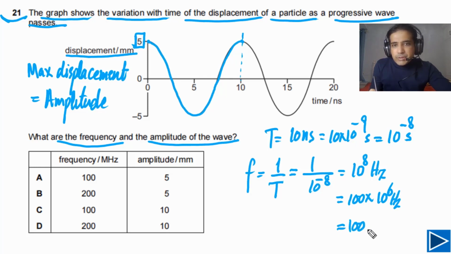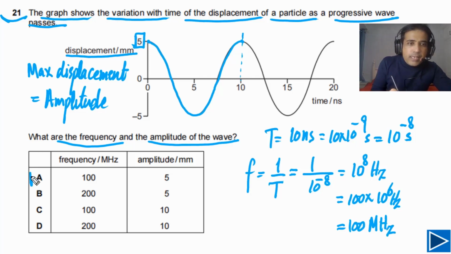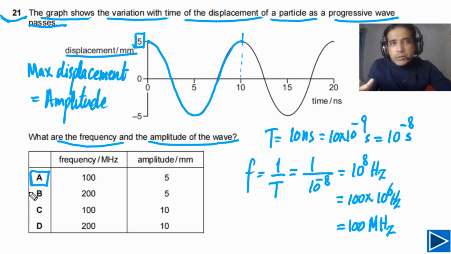So the frequency is equal to 100 megahertz. The answer for this question is A. It is a pretty straightforward question: you need to understand what amplitude and frequency are, and how to read a displacement-time graph.